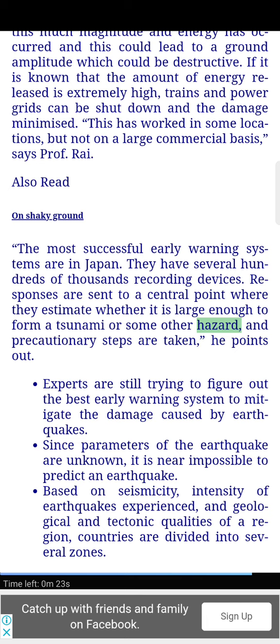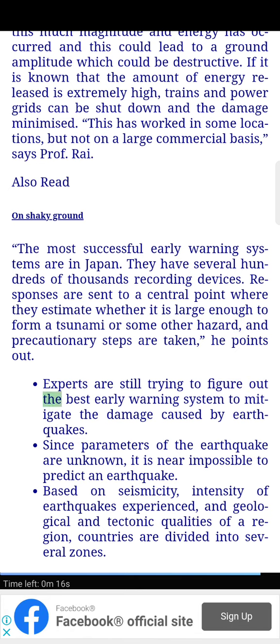The most successful early warning systems are in Japan. They have several hundreds of thousands recording devices. Responses are sent to a central point where they estimate whether it is large enough to form a tsunami or some other hazard, and precautionary steps are taken, he points out. Experts are still trying to figure out the best early warning system to mitigate the damage caused by earthquakes.